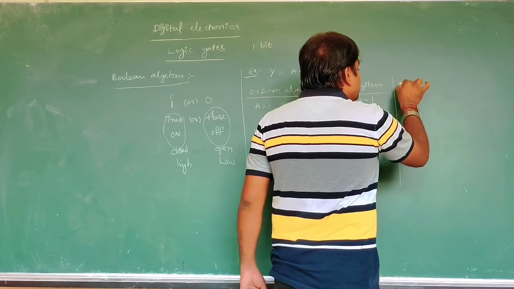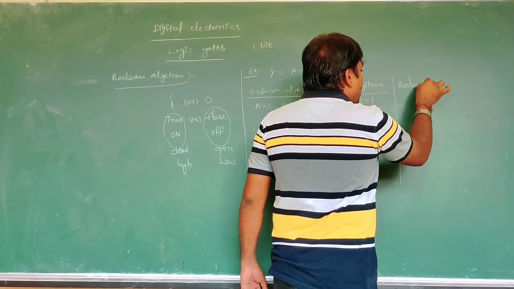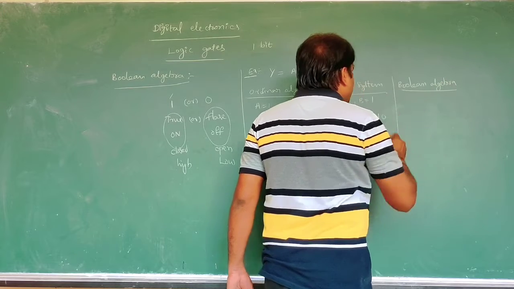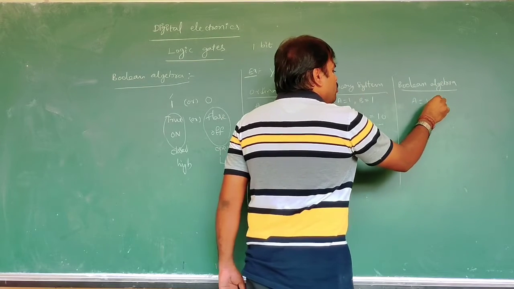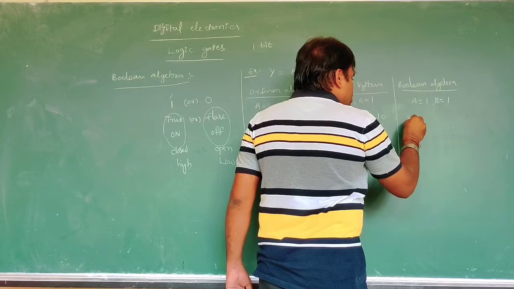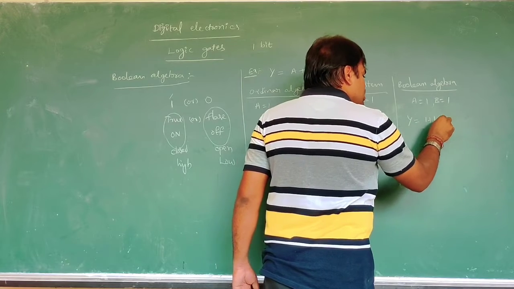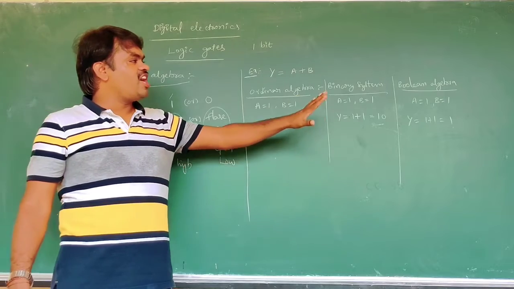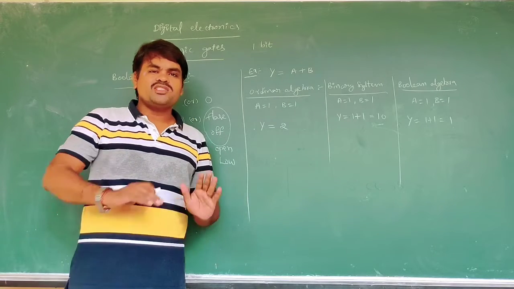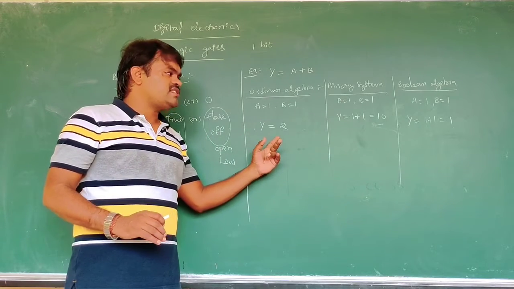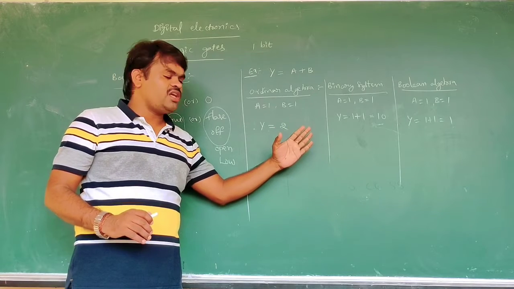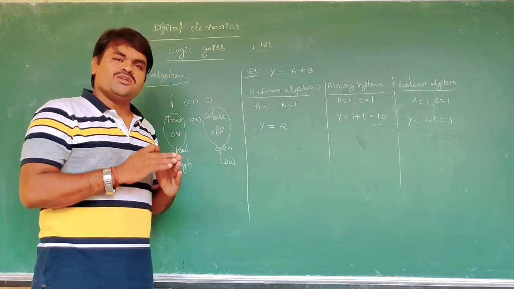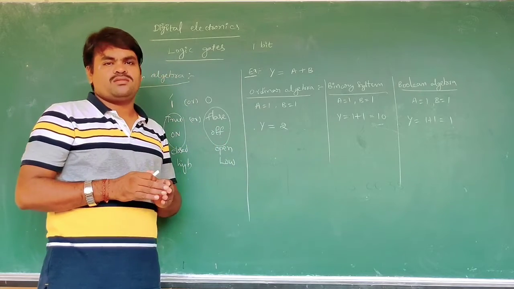But in Boolean algebra, a is equal to 1, b is equal to 1, that is y is equal to 1 plus 1 becomes 1. This is called a logic algebra, because in ordinary algebra we say 2, in the binary system we say 1 0, but in Boolean algebra, 1 plus 1 becomes 1.